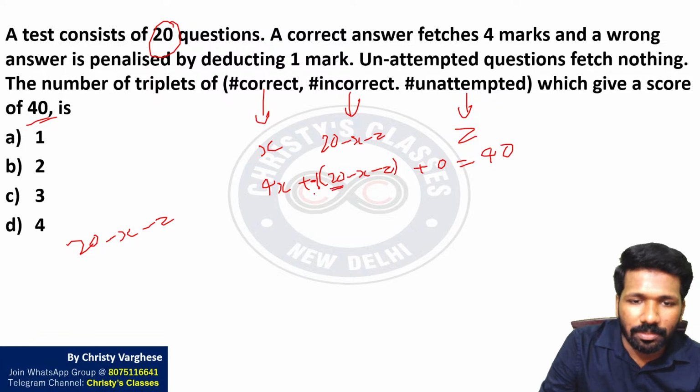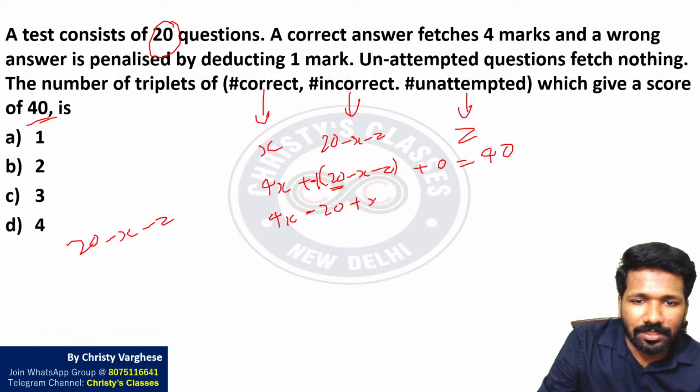So this 20 was missed. So that is 4x minus 20 plus x plus z equal to 40.